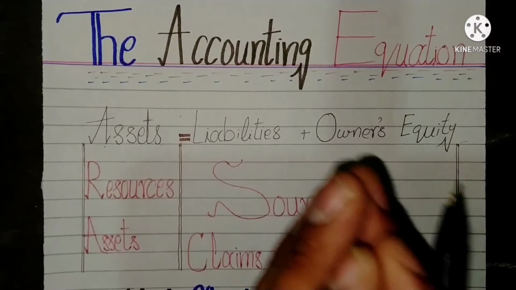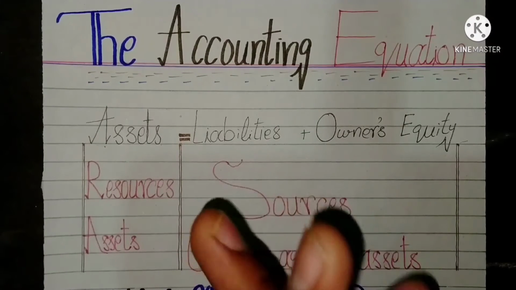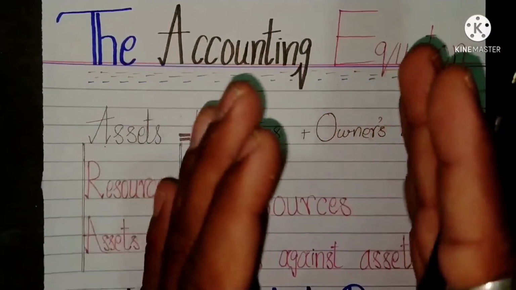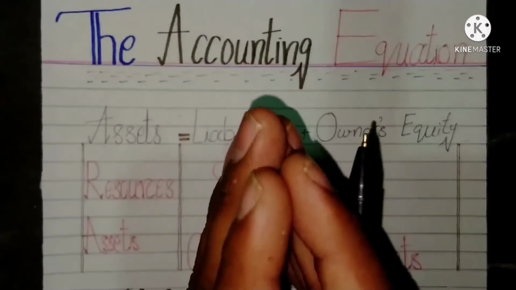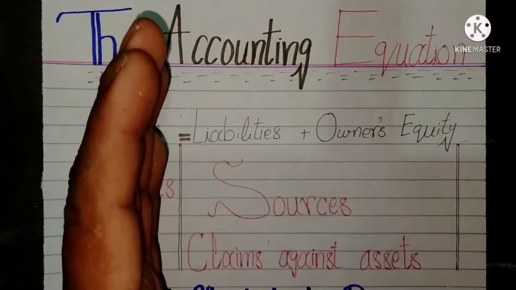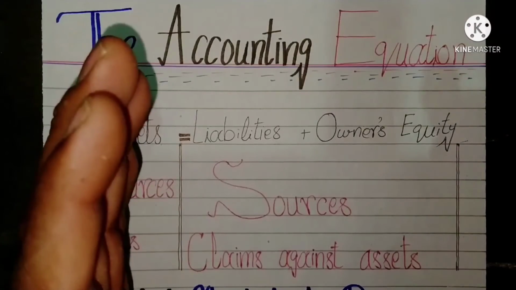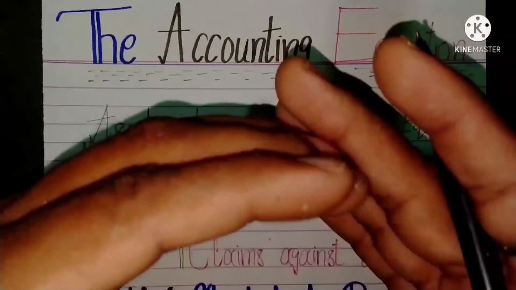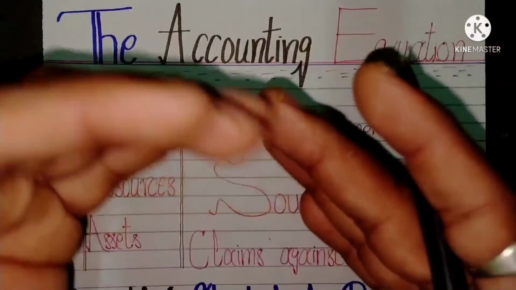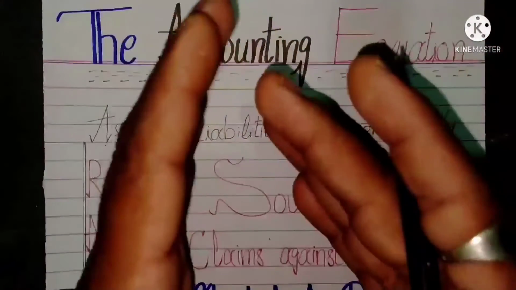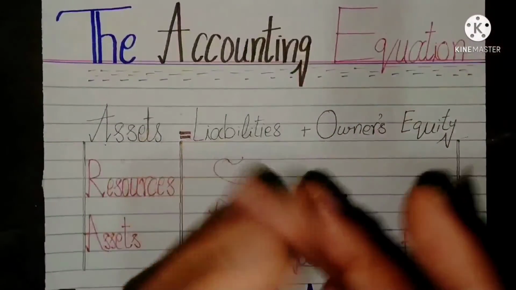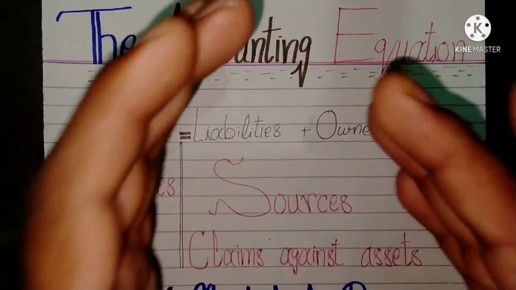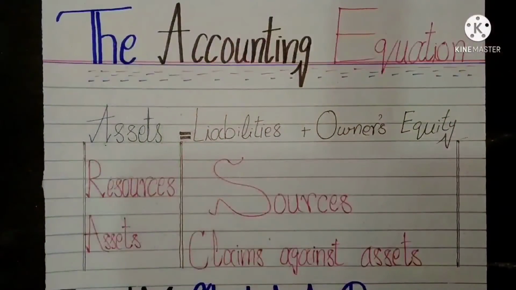Regardless whether a business grows or contracts, this equality between the assets and the claims against the asset is always maintained. Any increase in the amount of total asset is necessarily accompanied by an equal increase on the other side of the equation, that is by an increase in either the liabilities or the owner's equity. Any decrease in the amount of total asset is necessarily accompanied by an equal decrease in liabilities or owner equity.